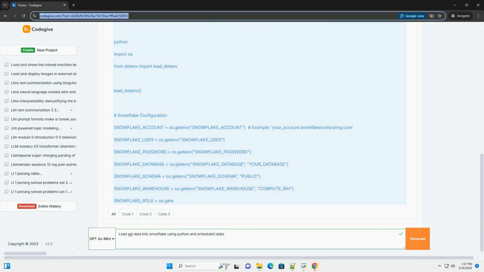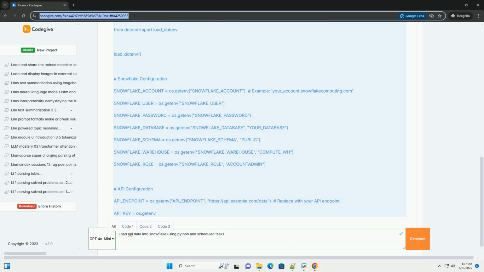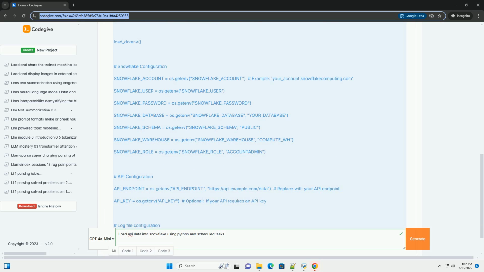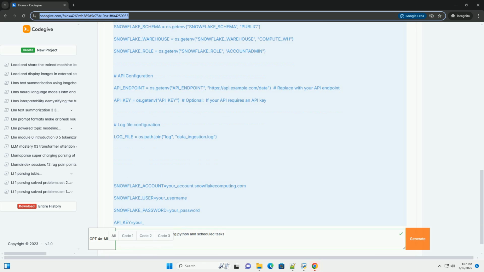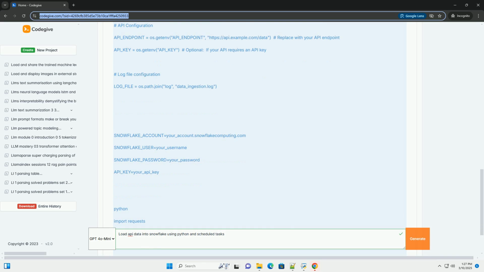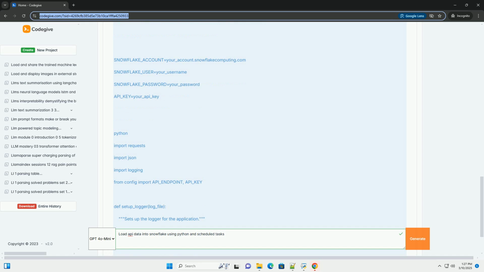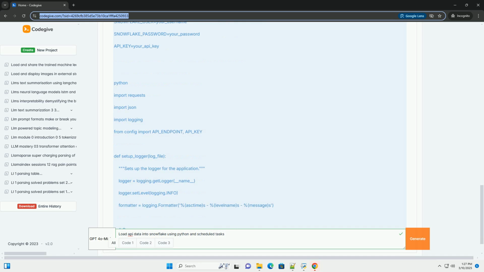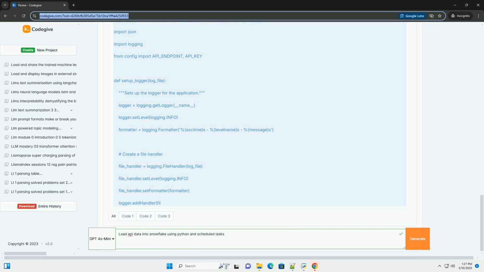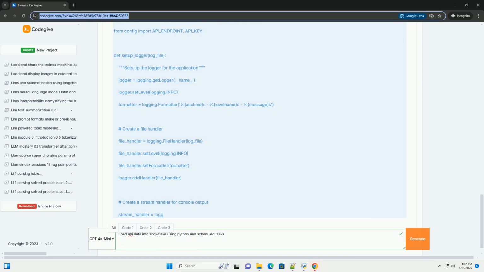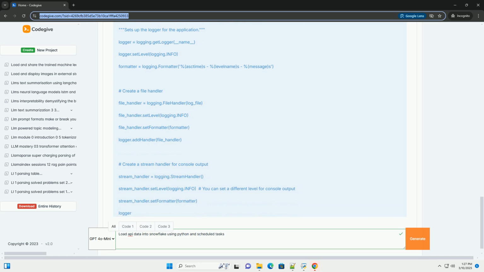1. Prerequisites and setup. Before we begin, ensure you have the following. Python installation. Python 3.7 or later is recommended. Snowflake account. You need a Snowflake account and the necessary privileges to create databases, schemas, tables, and tasks. API access. Access to the API you want to extract data from. Make sure you understand any authentication methods, API keys, OAuth, etc., required.